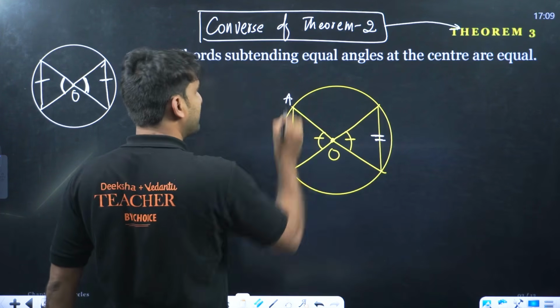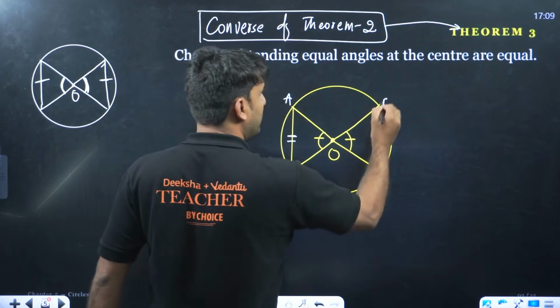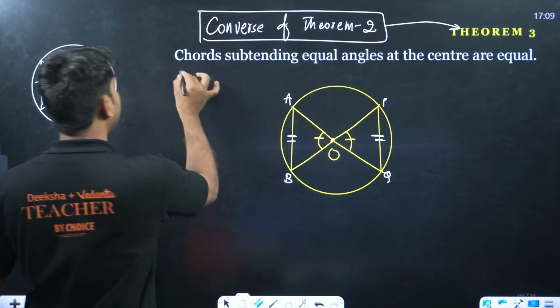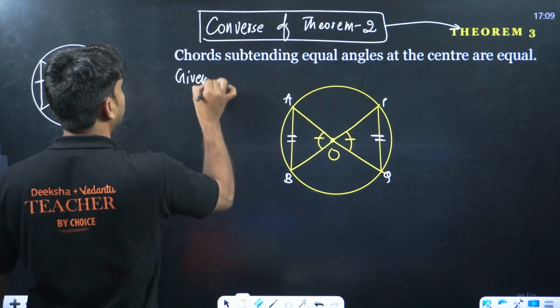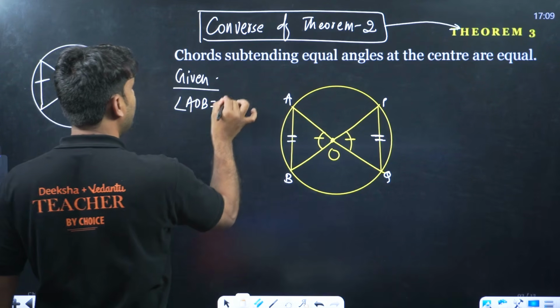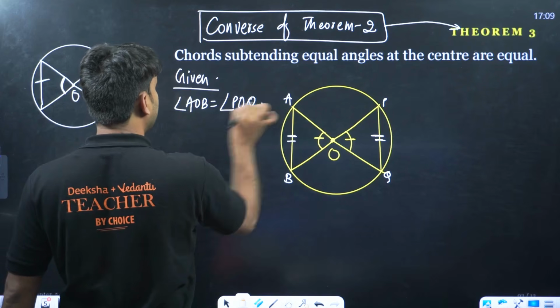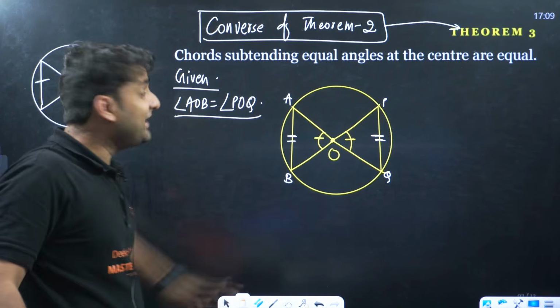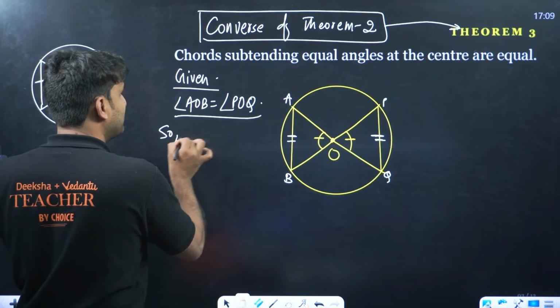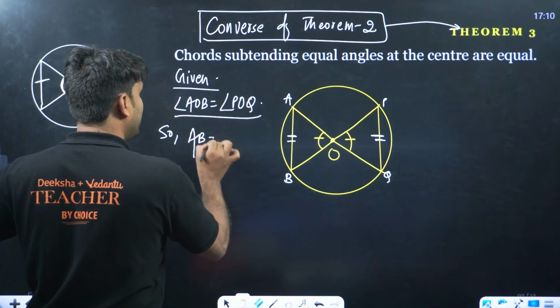So here AB will be equal to what? PQ. This is the rule. The given information was angle AOB is equal to angle POQ. My dear champion, if angle AOB is equal to angle POQ, it implies that AB will be equal to PQ.